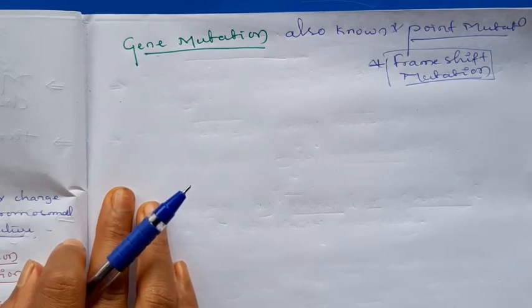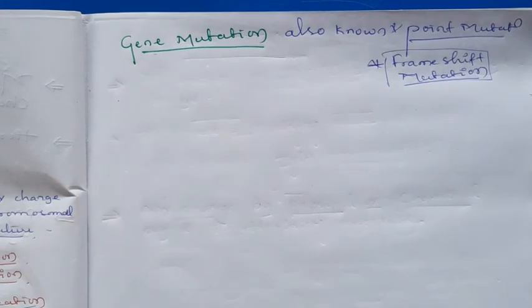Genomic mutation is due to the increase and the decrease in the ploidy number. Usually we can see the genomic mutation in case of plants. Chromosomal mutation is seen in animals and plants also. Chromosomal mutation is any change which occurs in the structure of the chromosome. In the chromosomal mutation we can see the deletion, insertion and duplication types of mutations.